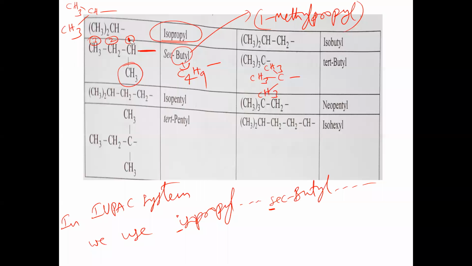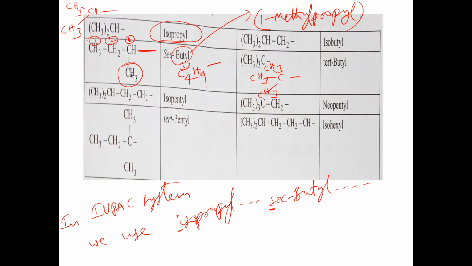So here we need not write 1, 2, 3 for propyl, with the first group having methyl. This 1-methylpropyl need not be written; secondary butyl can also be used in the IUPAC system. Unless these groups are substituted with atoms other than carbon and hydrogen.